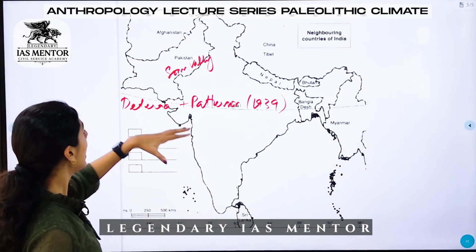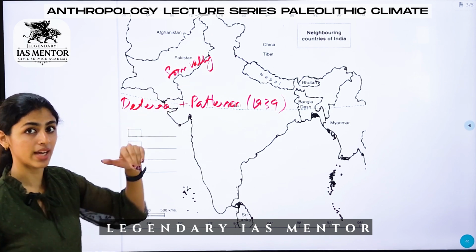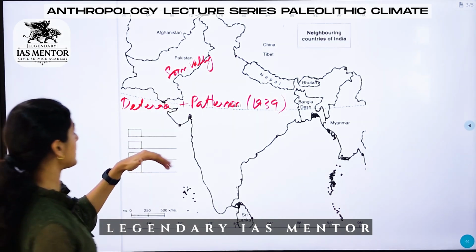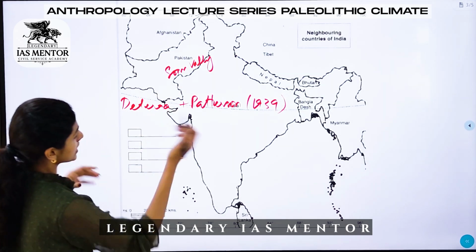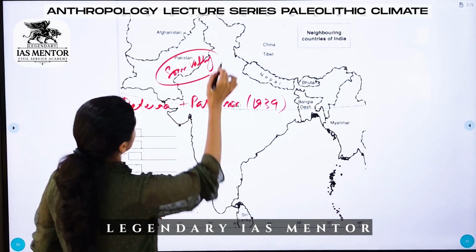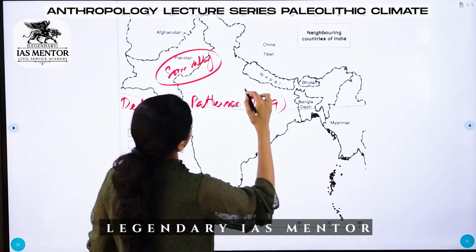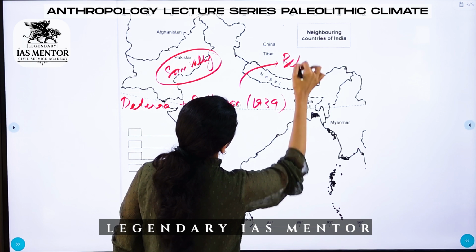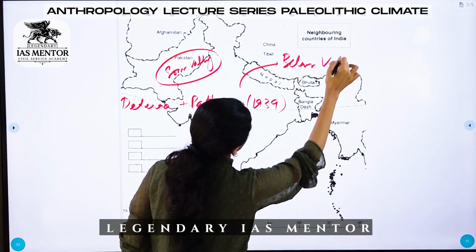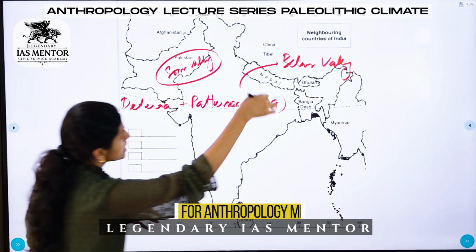It was De Terra and Paterson who gave the fourfold glacial classification of the Indian Paleolithic climate, with their findings from the terraces of the Swan Valley. This is a lower Paleolithic site. Then we have the Belan Valley in Uttar Pradesh. There are deposits in the Shivalik ranges as well.